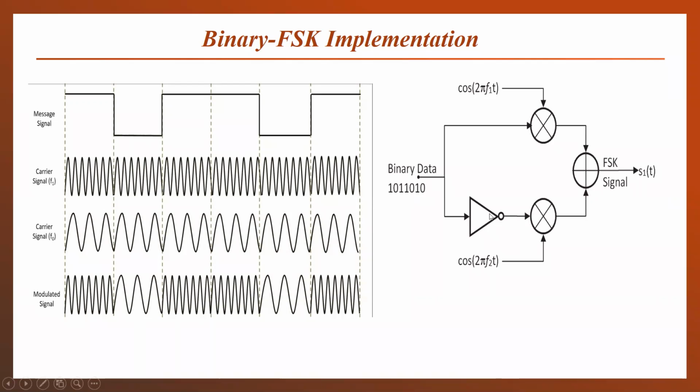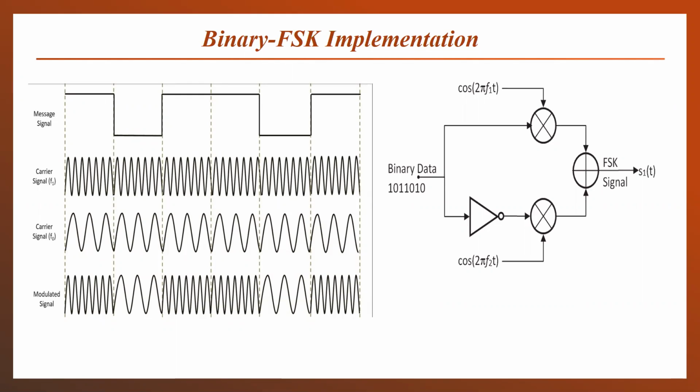And here an inverter is shown. What is the work of that? Now we have to transmit the second carrier as it is for the binary 0 and nothing for the binary 1. So we will invert this bit sequence. That means for this bit sequence, 0 becomes 1 for this carrier and 0 for this carrier, and 1 becomes 0 for this carrier frequency,